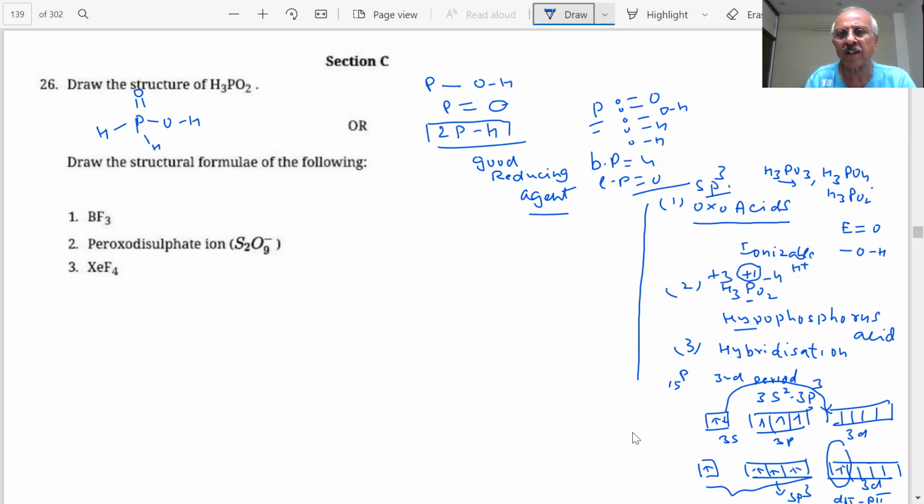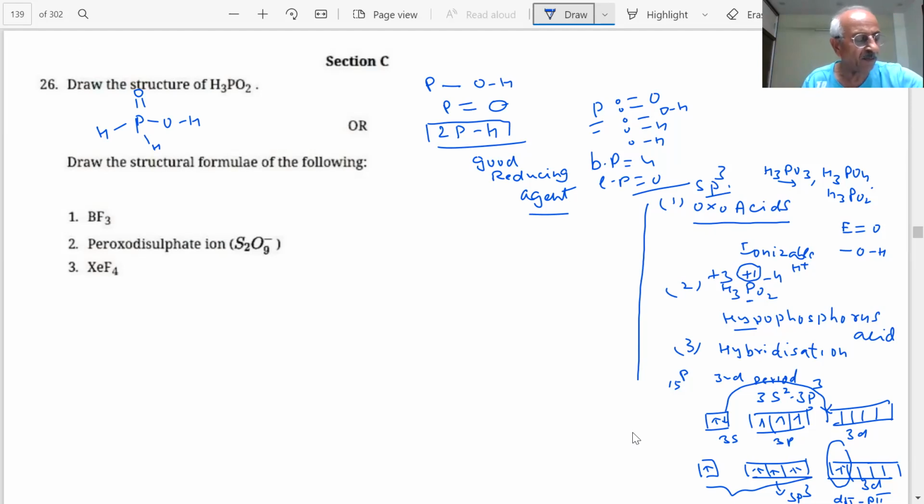This is only extra things which we have done to prove our case, student. How do we answer questions? How do we find hybridization? How do we find oxidation number? How do we find what type of properties it will show, students? But any structures can be easily drawn in the paper. He can ask you H3PO3, H3PO4, H3PO2, etc. And this has 2 P-H bonds, student. Therefore, it will be a good reducing agent. Okay, then next we are coming.